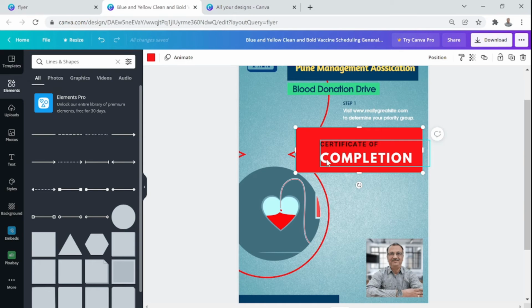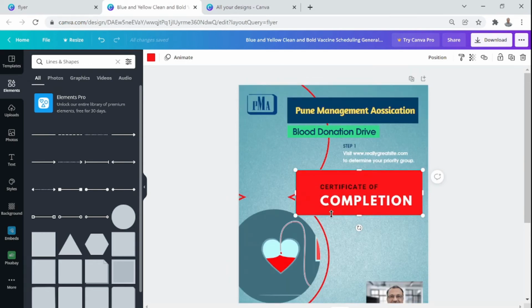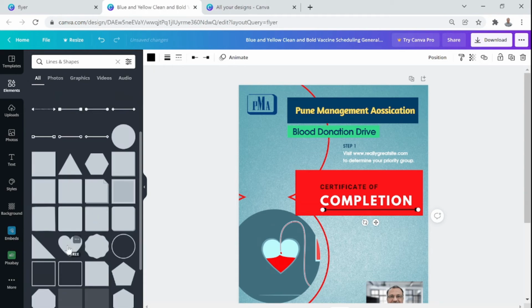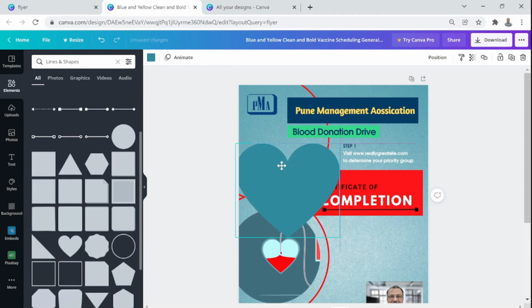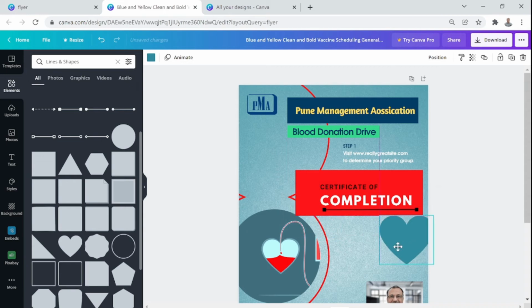I want to add a line here somewhere. Certificate of completion, I want to highlight that or underline it. So I can put a line here. I choose any of the lines, whichever you like, and then you can move it here. So this is another element that you have added to your design. I want a heart shape somewhere. You can put a heart shape. There are lots of shapes also available. So that also you can do.